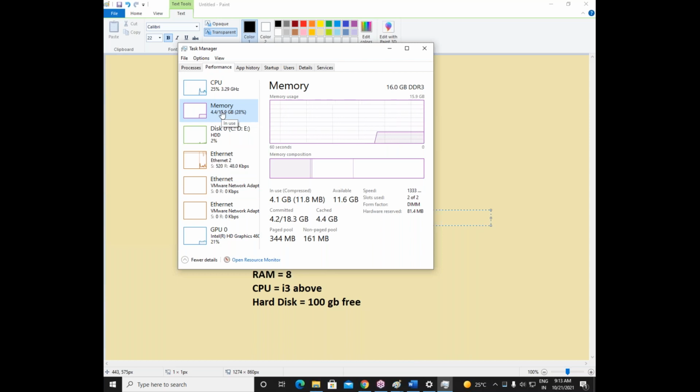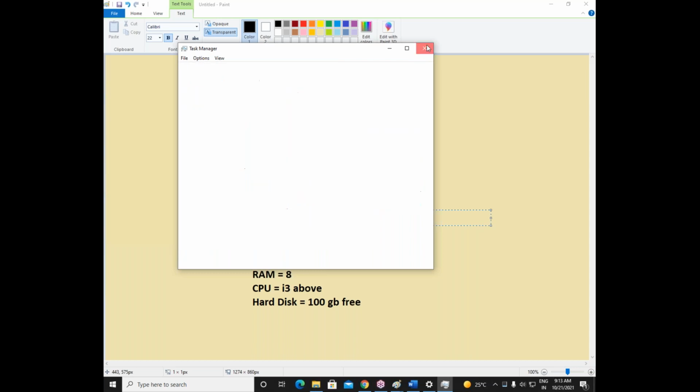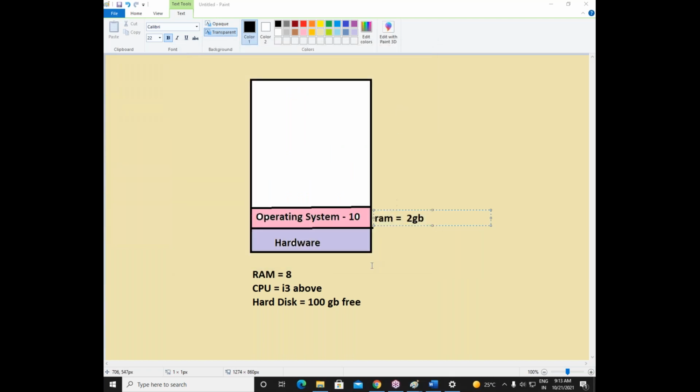So here you can see clearly how much GB RAM is available to use in your machine. Totally how much GB RAM is there, and out of that much RAM, how much GB RAM is already in use. It is saying around 27% RAM is already in use from my 16 GB RAM. Okay, still there is no problem. I have sufficient RAM. Okay, fine. Now, we have a hardware here and we have the operating system.